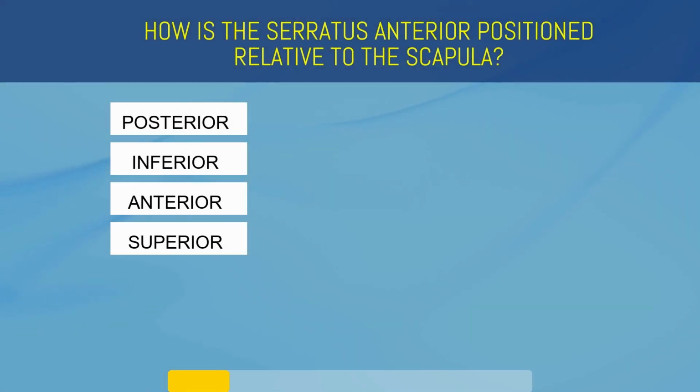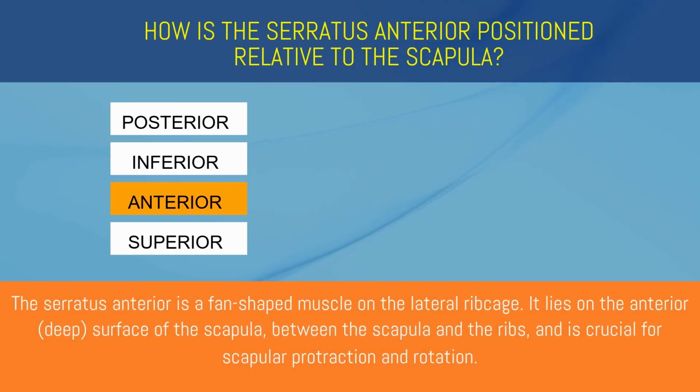How is the serratus anterior positioned relative to the scapula? Posterior, inferior, anterior, or superior? Anterior. The serratus anterior is a fan-shaped muscle on the lateral rib cage. It lies on the anterior surface of the scapula, between the scapula and the ribs, and is crucial for scapular protraction and rotation.